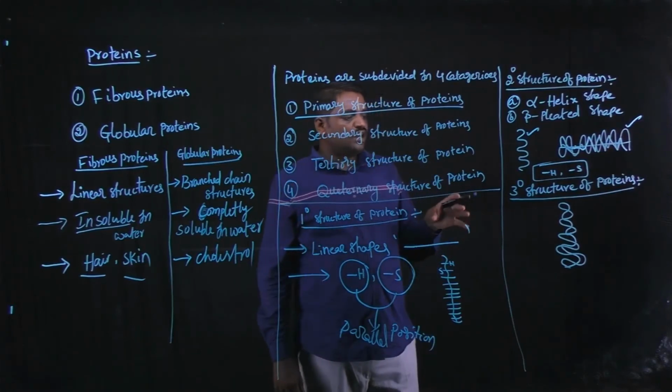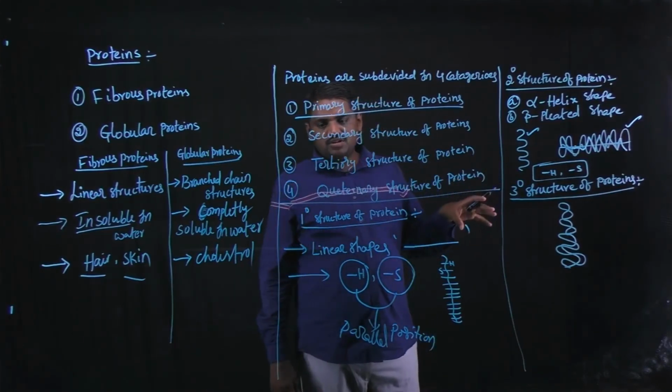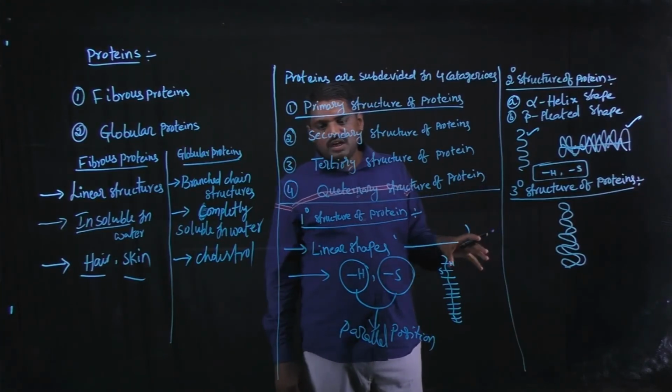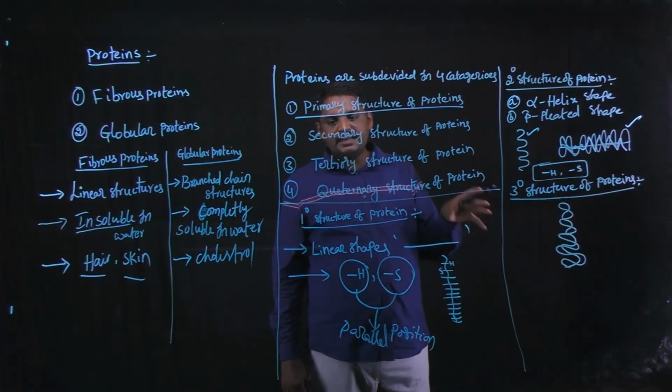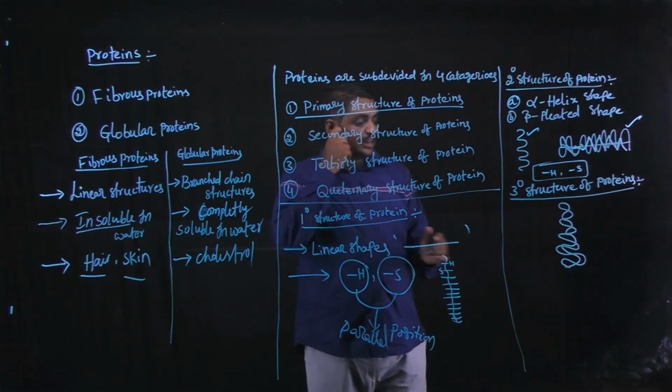These contain hydrogen bonds and sulfur bonds, but both are arranged in anti-parallel positions.